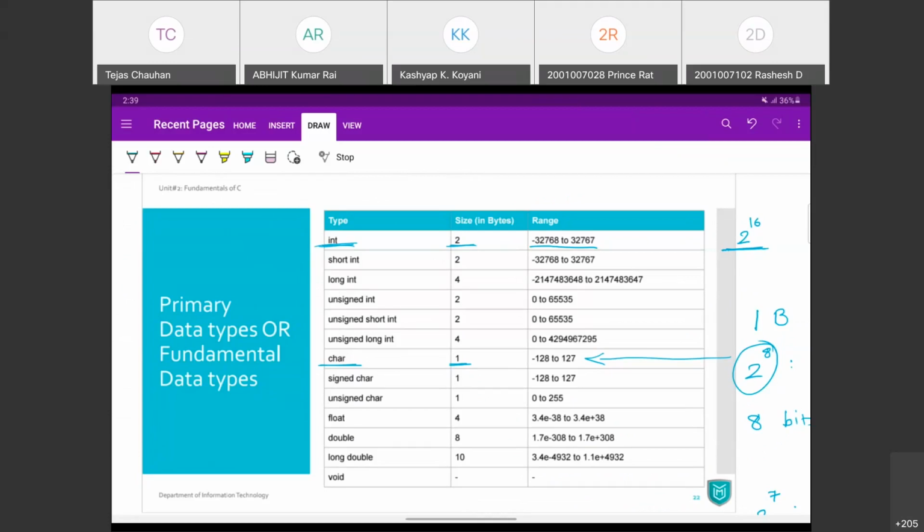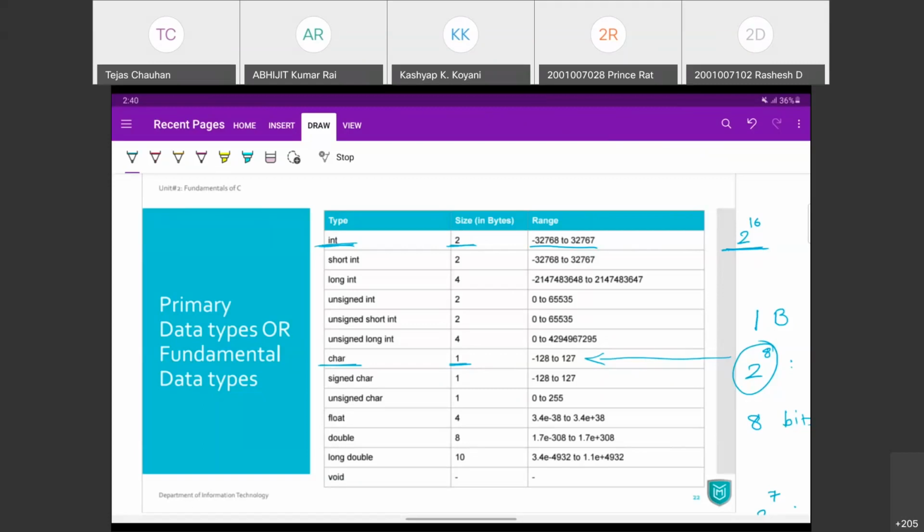Look, Yusuf is asking, why are we going for 2 to the power? Look, we are talking about memory. So it is there inside your system. Your system can understand binary data, binary values. It is going to store your data in a binary format. So the base is 2, and all those bits are going to have base 2 numbers, binary numbers. So that's how we can define the range of binary numbers. The equivalent decimal range we can define this way. Okay.